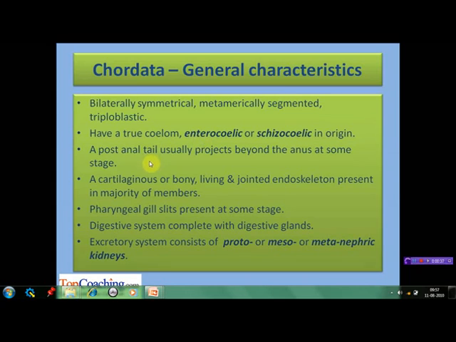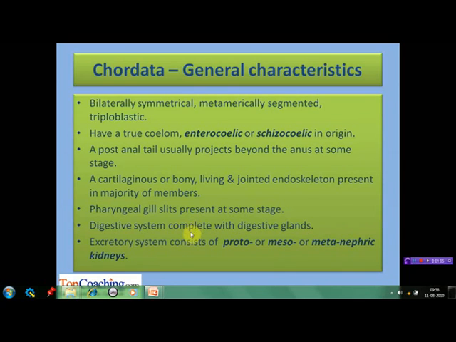A tail, post-anal in position, usually projects beyond the anus at some stage of the life cycle and may or may not persist in the adult. A cartilaginous or bony, living and jointed endoskeleton is present in the majority of the vertebrates. Pharyngeal gill slits are also present at some stage but may or may not be functional in the adult. Digestive system is complete with presence of digestive glands whose secretion aids in digestion.